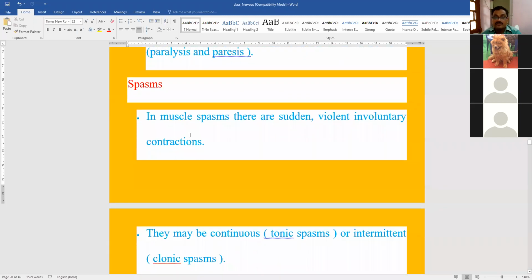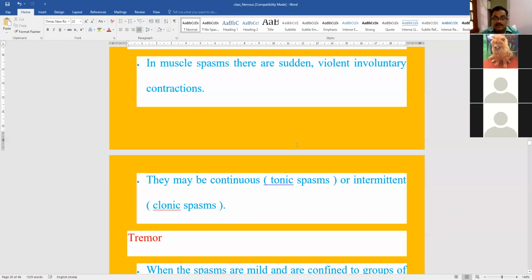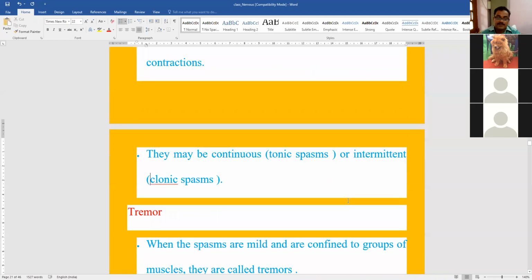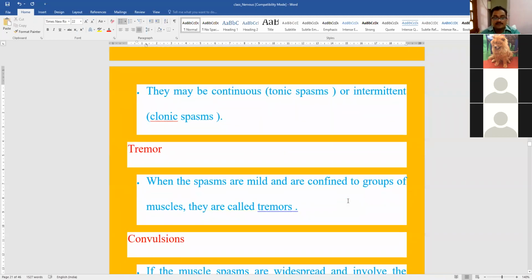So in a spasm, there is sudden violent involuntary contraction. It is not under your will, but it is involuntary and it is very violent contraction of muscle. It is called as spasm. And if this spasm is continuous, it is called as tonic. And if it is intermittent, it is called as clonic. Okay. Next is tremor. When the spasm is of mild nature and confined to a group of muscles, it is better called as tremors.